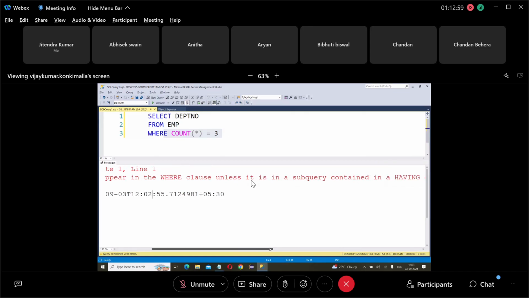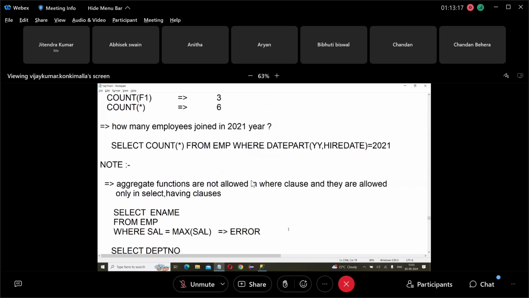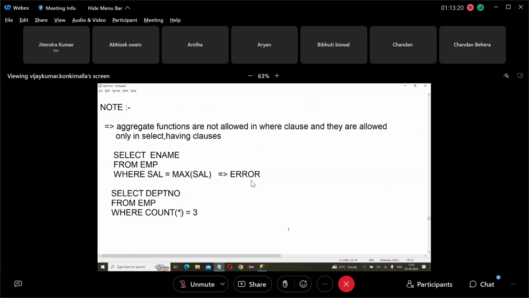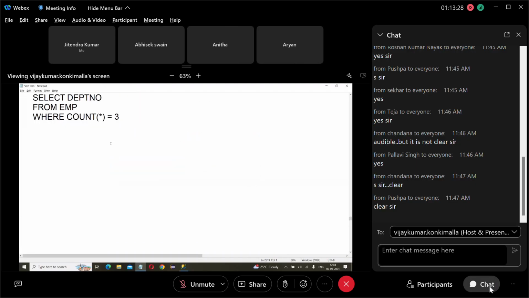Subquery. How to overcome this problem? To overcome this problem, use a subquery. Sir, how to use subqueries, there is a topic for that, the subqueries topic. We'll see that. So this is a constraint: aggregate functions are not allowed in where. That's all. So with this, the functions topic is completed.